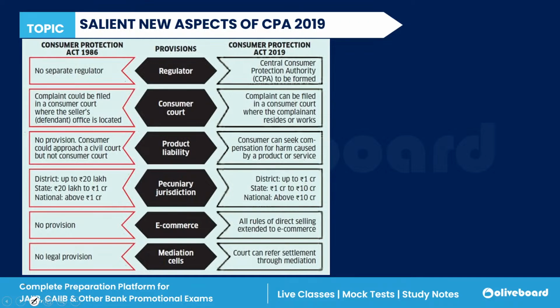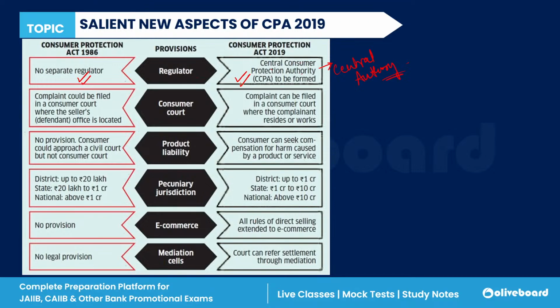First of all, the 1986 Act had no separate regulator, whereas there is now a Central Consumer Protection Authority, in short known as the Central Authority, a special authority formed for regulating the Consumer Protection Act 2019.